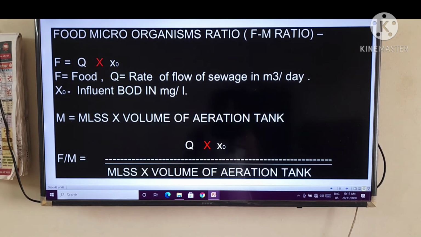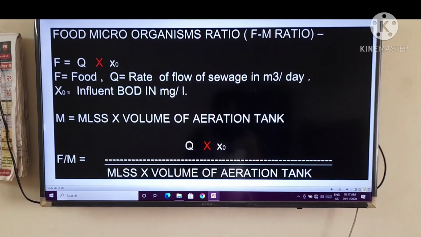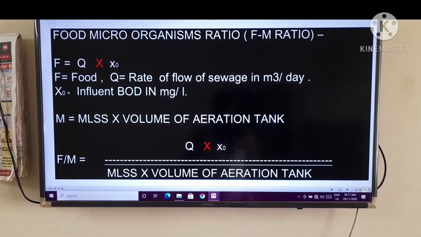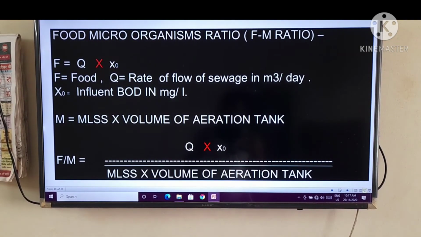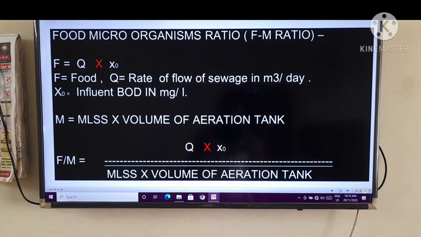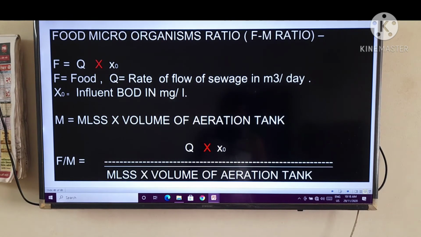That you have to concentrate on. This gives you the food to microorganisms ratio.